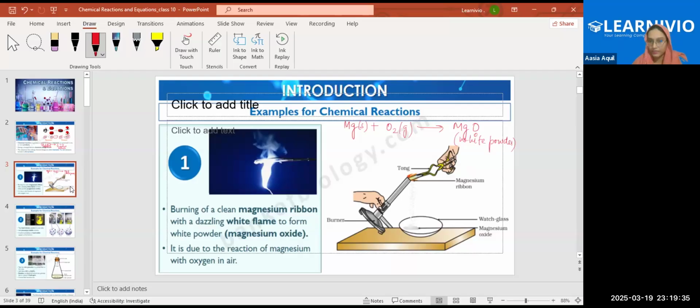Have you performed this experiment in your lab in your previous class? No? Okay, no problem. So when you react magnesium with oxygen, it forms MgO, magnesium oxide. And the properties of magnesium oxide are totally different from magnesium and oxygen. Okay, clear? So it's our best example of a chemical reaction.